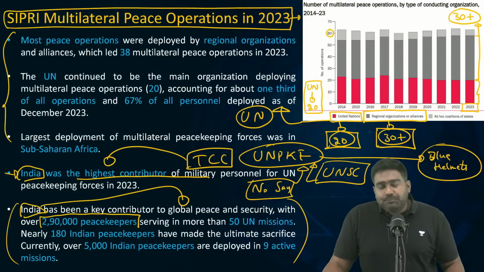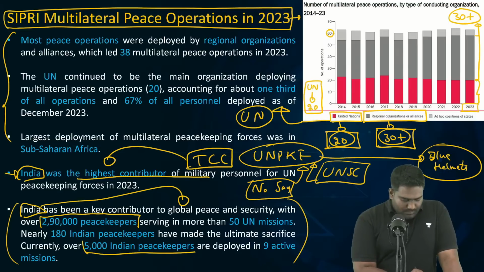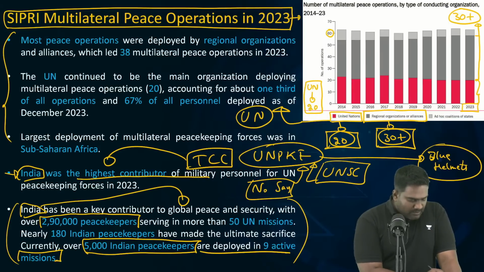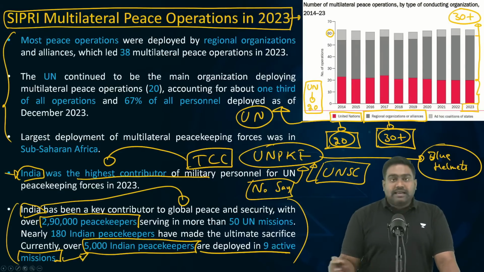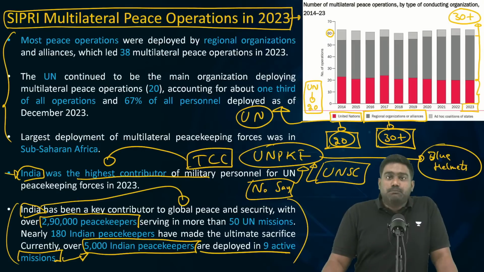They have served in multiple conflict zones, and in 2024, we had more than 5,000 Indian personnel actively involved in UN missions in 9 missions around the world. Is that clear? So in 2023, India was the biggest contributor. The other major countries are Kenya, Bangladesh, sometimes Pakistan, sometimes even Philippines and others.